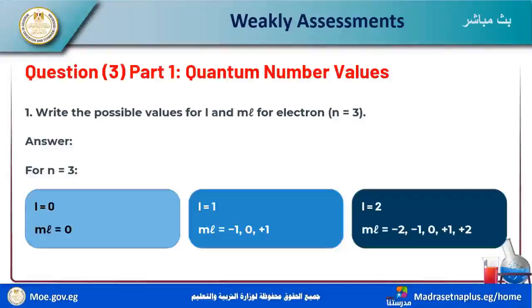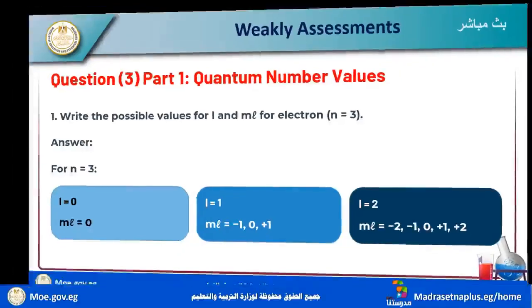We have s, p, d. s: l equals 0. In the same principal level, p: l equals 1, and d: l equals 2. So ml in the first equals 0; for l equals 1, ml equals -1, 0, and +1; and for l equals 2, ml is from -2 to +2: -2, -1, 0, +1, and +2.